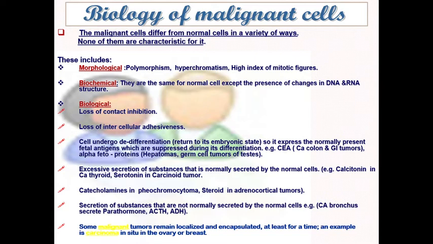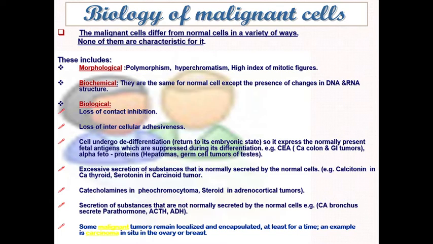The cell undergoes dedifferentiation, and it will return back to its embryonic state, so it expresses the normally present fetal genes, which are suppressed during the process of differentiation of these cells.